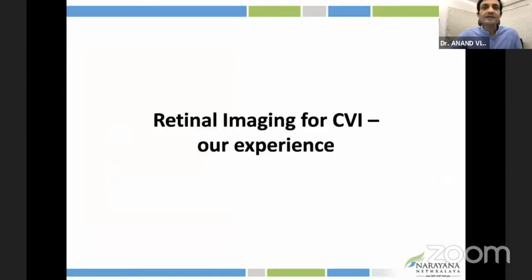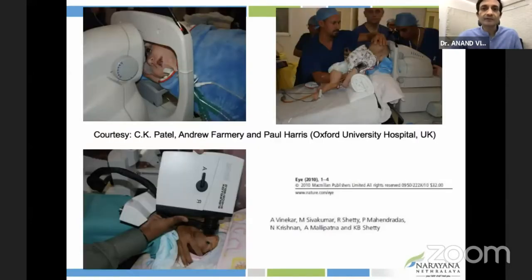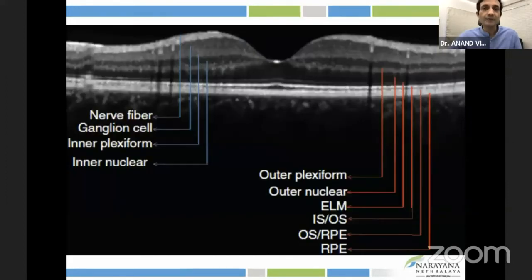Well, OCT, as Dr. Karoubi mentioned, is something that VR people can't live without. I mean, we do it day in and day out for adults. But for children, it's been rather hard because of the limitation of the technology that was available. You either had to put babies into these positions or you had to dismantle an adult OCT to make it handheld. But since the availability of the handheld OCT, things have changed.